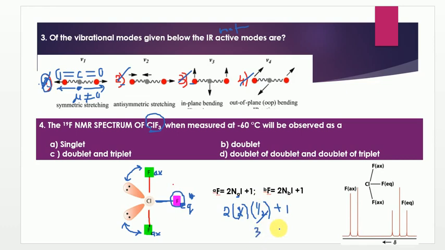In the other case, only 1 is present. So Fb, that is equatorial. If you are substituting 1 and it also has spin half, you will get the value 2. So 1 is coming as a triplet and the other is coming as a doublet, right? So 1 triplet and 1 doublet you will observe. So here the doublet as well as the triplet will be the right answer. Come to the next question.